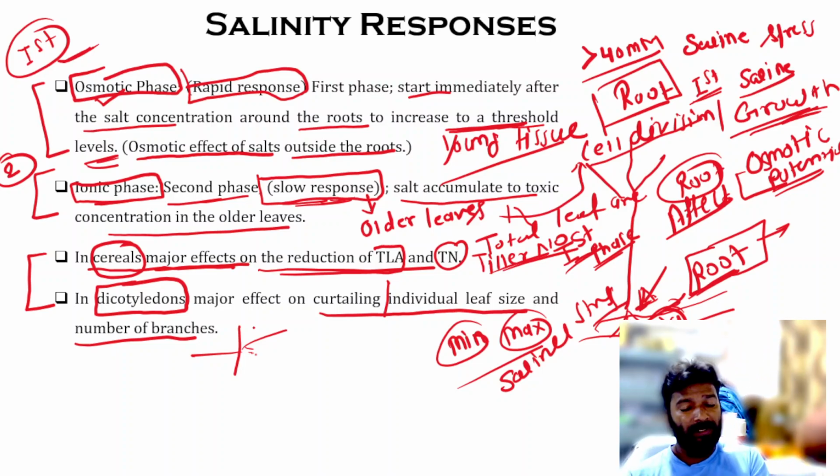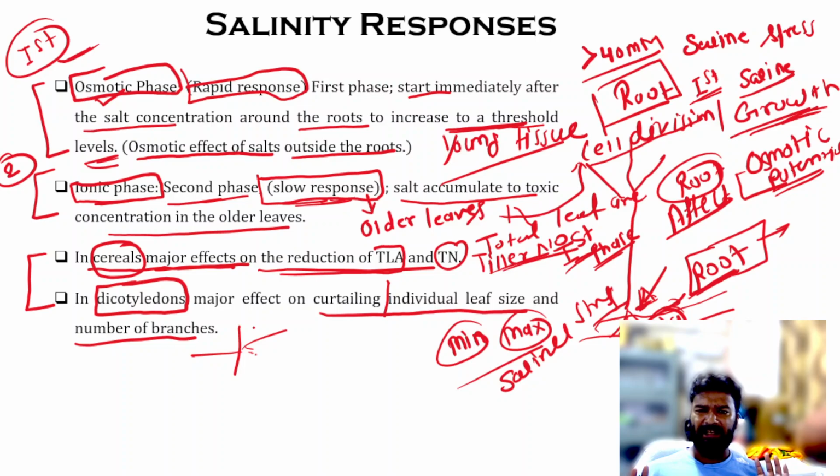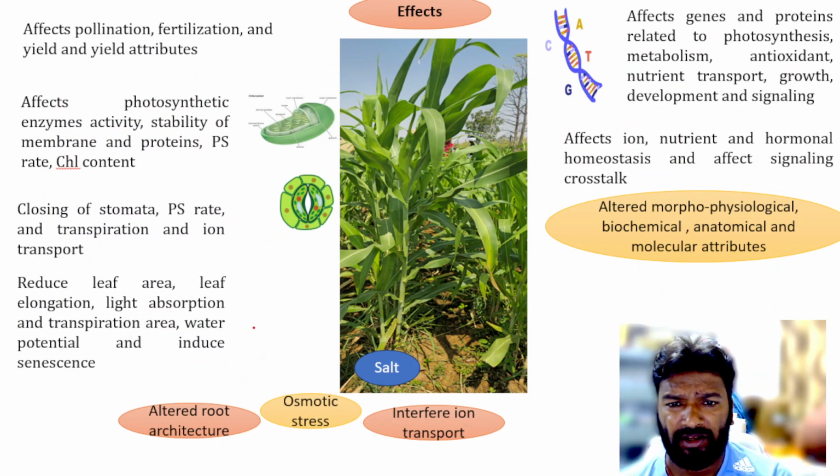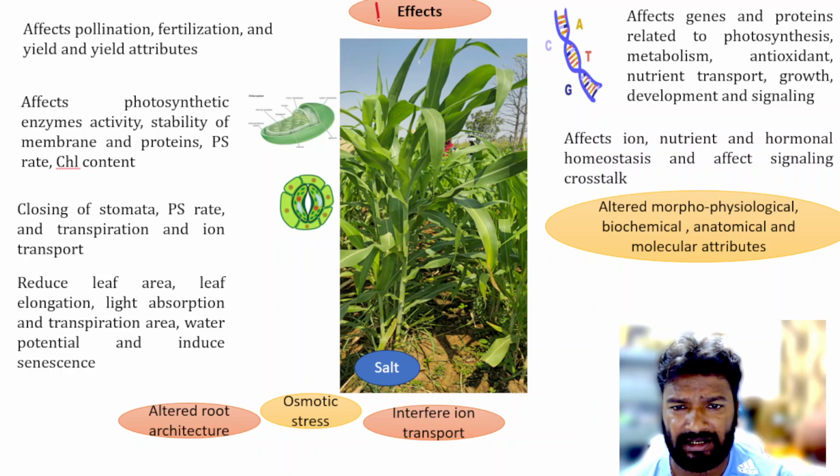Okay, so we can say that the response to salinity stress is different. The first response is the osmotic response, which is very fast, and the second is the ionic response, which is very slow. Also, in cereals there will be a reduction in total leaf area, and in dicotyledons there will be a reduction in leaf size. So this slide is very clear about what the responses to salinity stress are. Now come to the effects of the salinity stress.